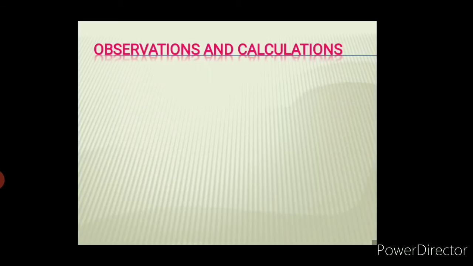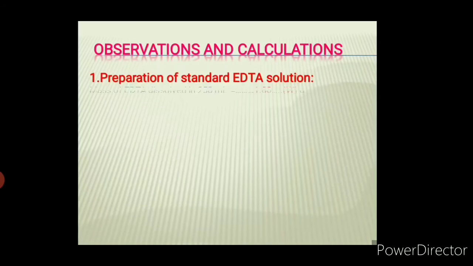First part of the calculation is to actually determine or calculate the MEDTA, which is X value, which is nothing but the molarity of EDTA. So preparation of standard EDTA solution calculation. For that we must know mass of EDTA dissolved in 250 ml.